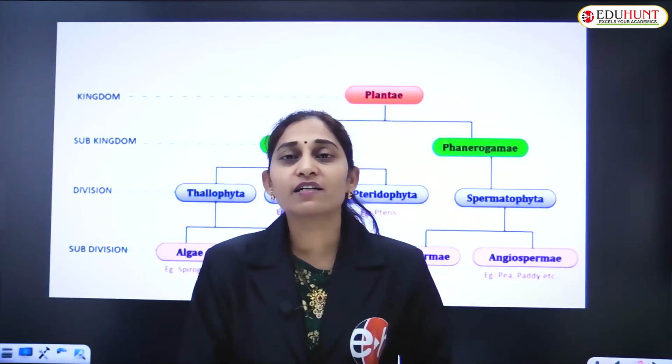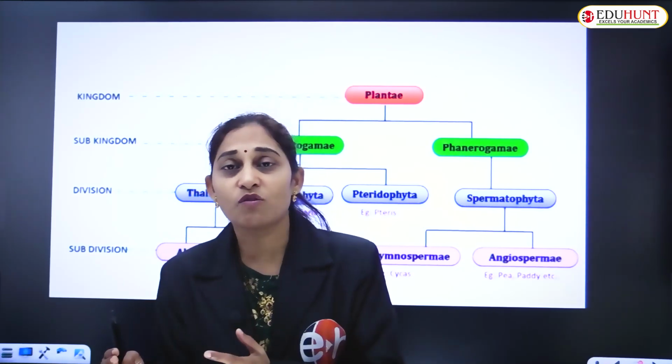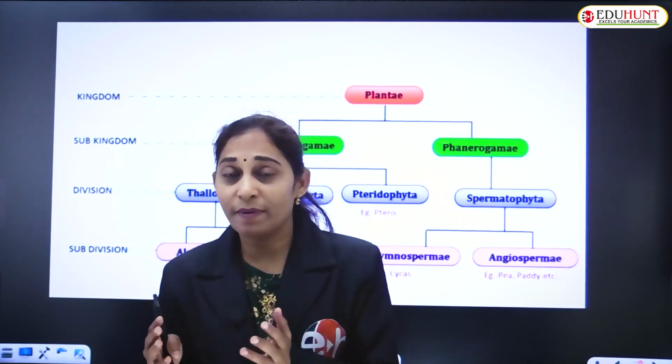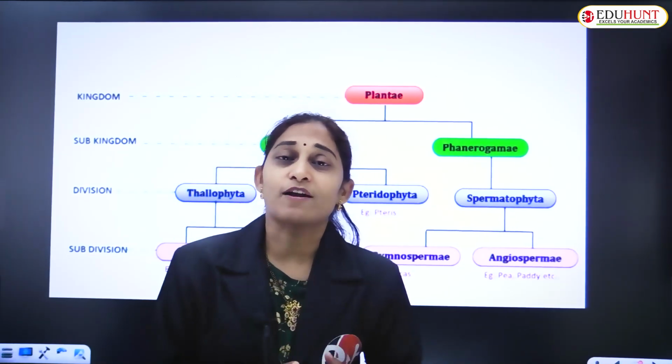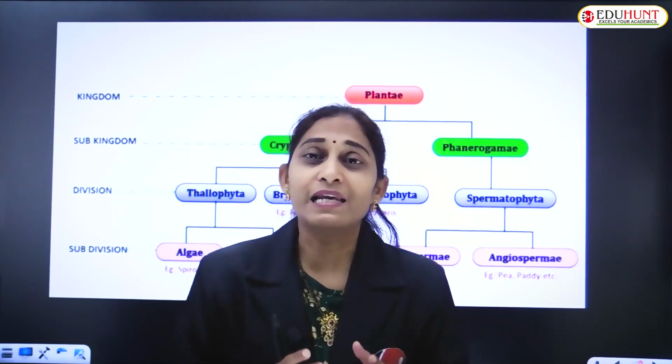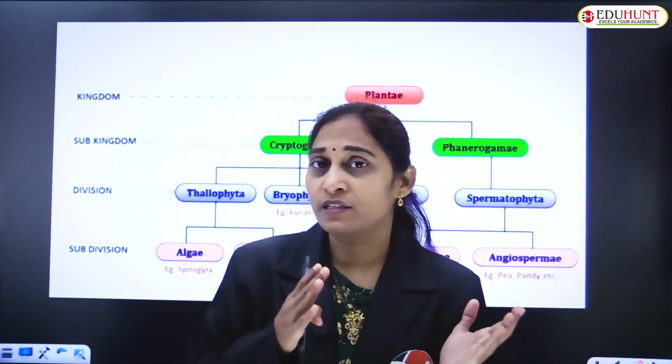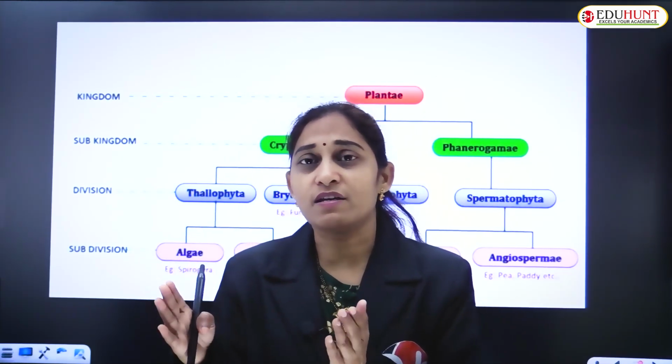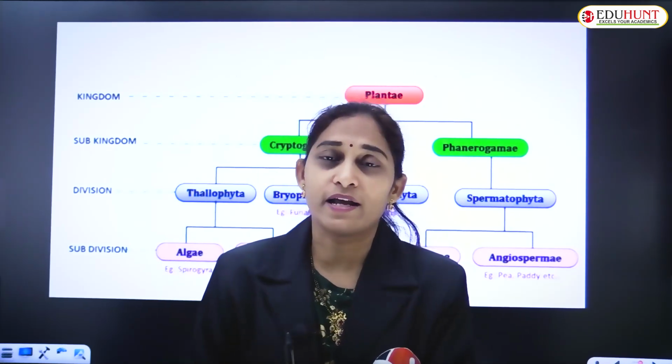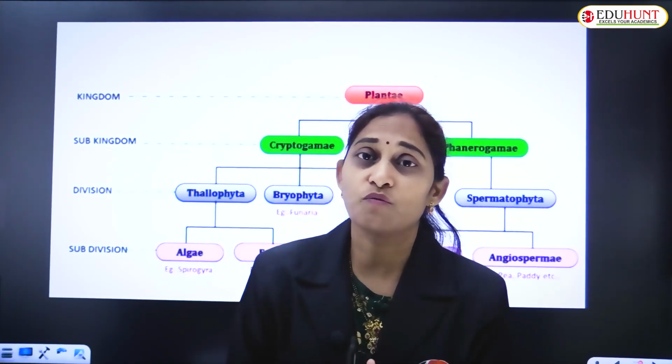From that we moved from protozoa to the metazoa. Under metazoa, parazoa have a little bit more complex organization when we compare to protozoa.